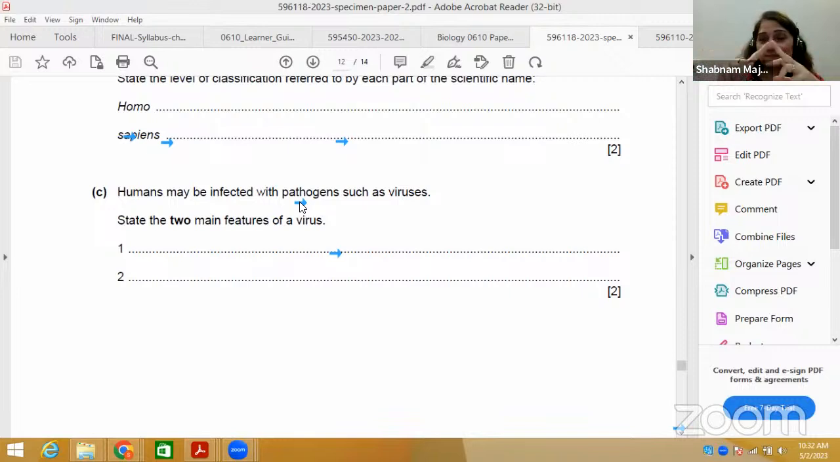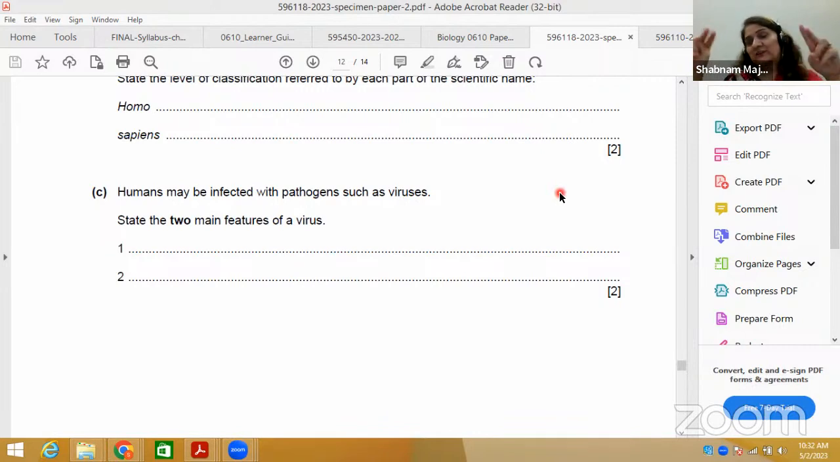Disease causing organism can be bacteria, a virus, it can be protists, जैसे plasmodium malarial parasite है, protozoan है, amoeba है, whatever. So protist can be. So humans may be infected with pathogens such as viruses. तो viruses जो है वो कह रहे state two main features of viruses. Viruses जो है they are at the borderline of living and non-living. They are not proper organism.